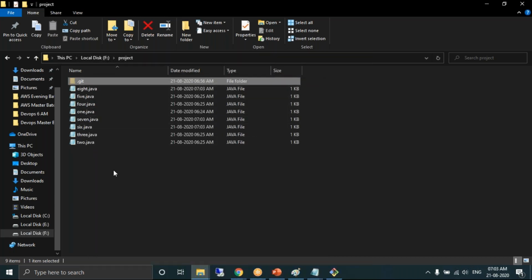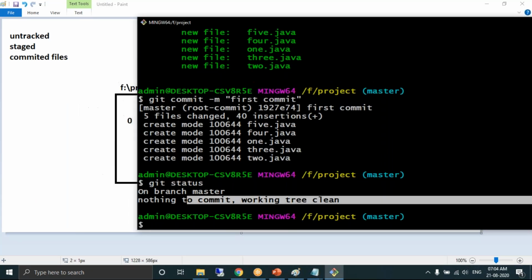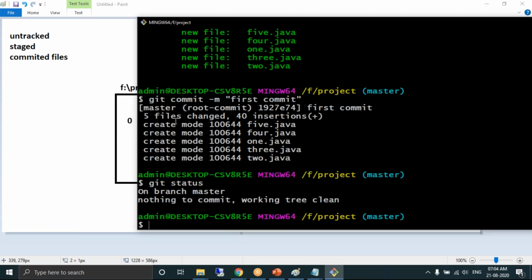So 3 new files have been created. Now Prashant, by default, every file created by the developer is considered as what file? Untracked file. So how to confirm whether it's considered untracked or not? Which command should I run? Git status.